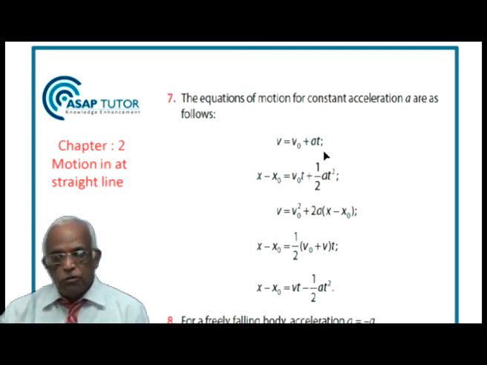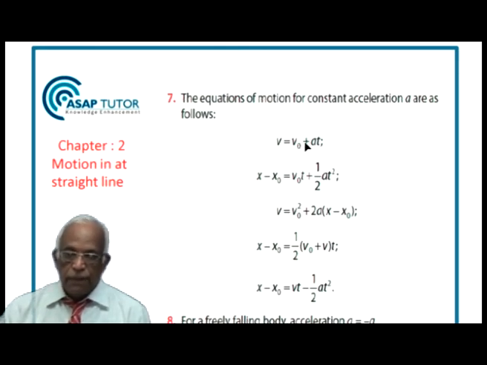First equation is v equal to v naught plus at, which follows from the definition of acceleration that it is v minus v naught divided by the time taken. Then comes the displacement, that is x minus x naught, effective total displacement in time t. x minus x naught is v naught t plus half at square, where v naught is the initial velocity.